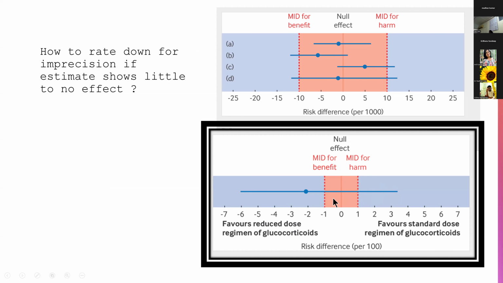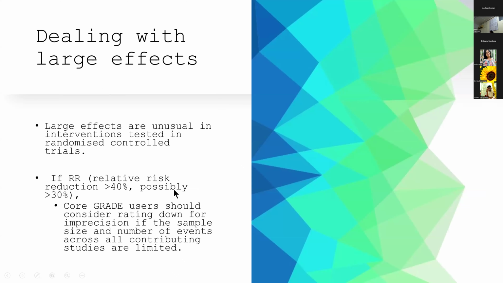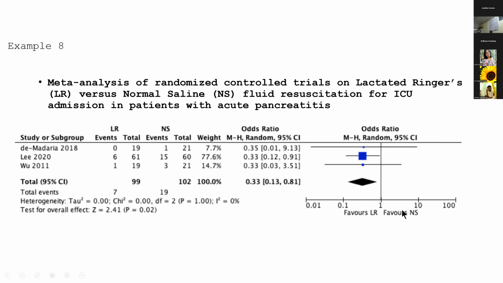Okay, so now let's deal with large effects. In an RCT, it's very unusual to have large effects. Usually we're looking at effects of less than 30%. But sometimes if you have a relative risk of more than 40% or even 30%, then you must look at the overall sample size which the systematic review has considered. So let's look at this example. Here we have a meta-analysis which looks at Ringer's lactate versus normal saline in patients with acute pancreatitis, seeing whether resuscitation with either of them reduces ICU admission.